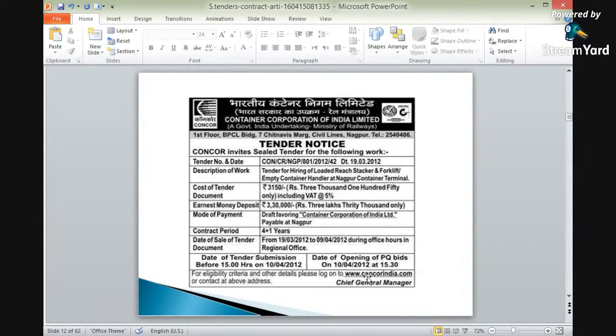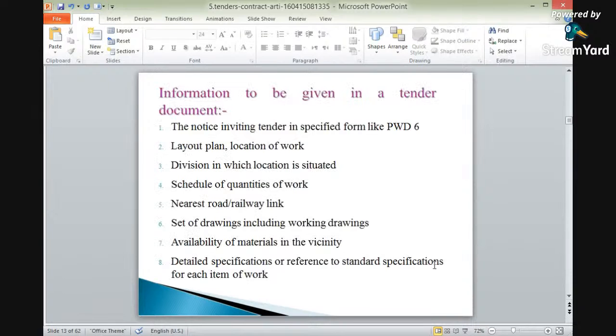And what is the authority for this case? The authority in this case is the General Chief Manager. Okay? So these are examples of the tender notice. This is again an example of the tender notice.